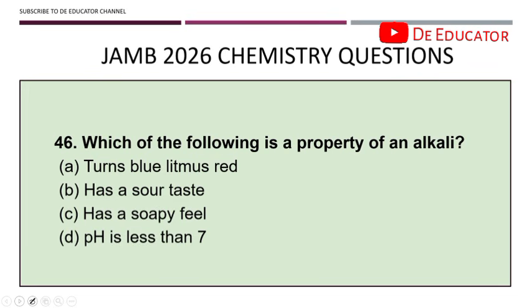All right, question 46. Which of the following is a property of an alkali? Remember that alkalis are bases, okay? But the difference between alkali and just a normal base is that alkalis are soluble bases, which means that there are other bases that are not soluble. And one of the properties of a base is that they have a soapy feel. They have this kind of slippery feel. Okay, take note of that.